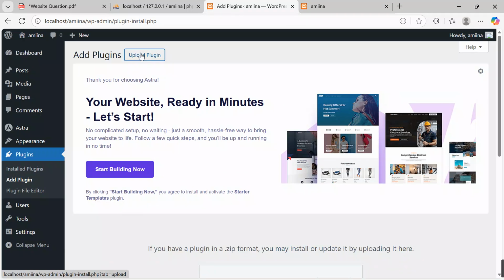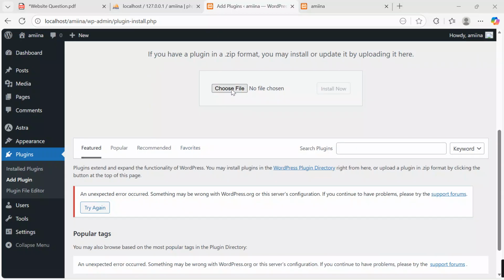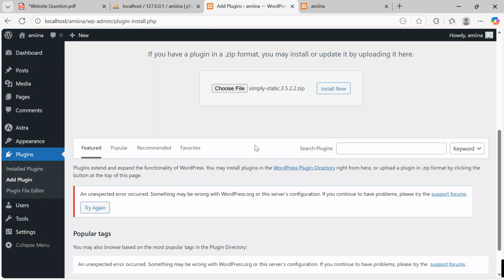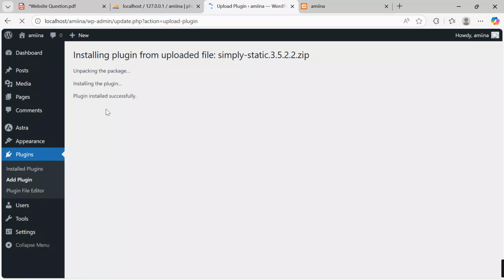Yes, sir, I want to upload the Simply Static plugin, which is used every time you want to download your pages over here. So I will come and say choose file, file manager, go to Simply Static, click open, and then install now. Okay, after that, I will activate my plugin, activate plugin, and then we are good to go.